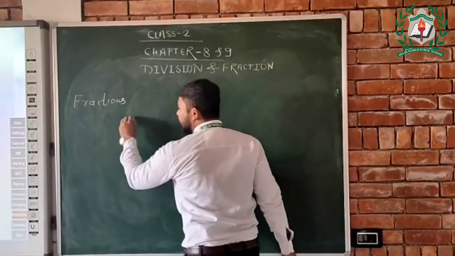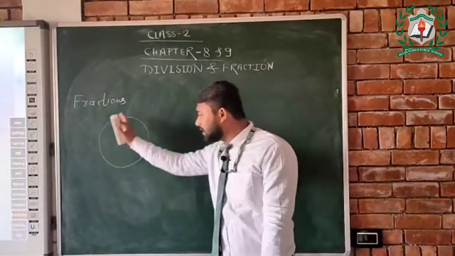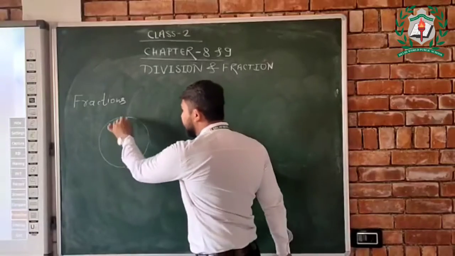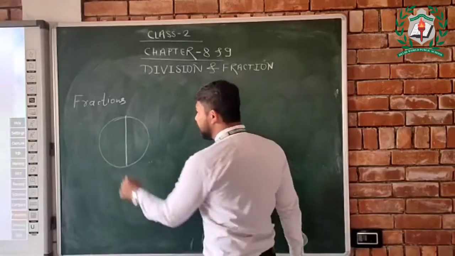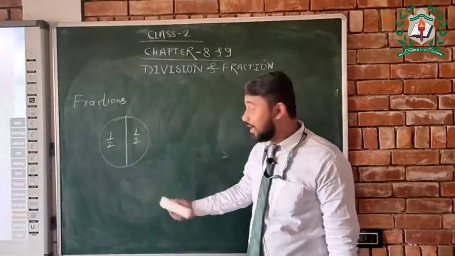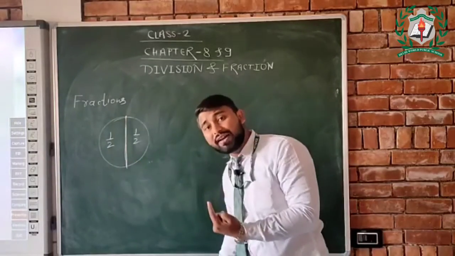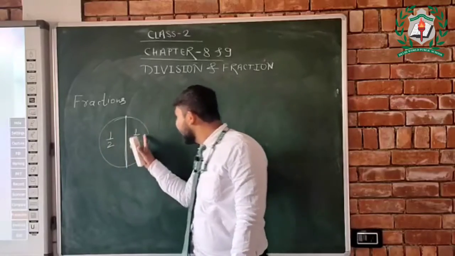For example, we are having one circle. It is just one shape. अब इसको क्या करेंगे? If we divide it in the middle, अगर इसको डिवाइड कर दिया, it will become 1/2 part. This is the fraction. अगर हमने इसको डिवाइड कर दिया तो 1 का हमने कितने पार्ट में डिवाइड किया? 2 पार्ट में डिवाइड किया. So that will equal 1/2 and 1/2.